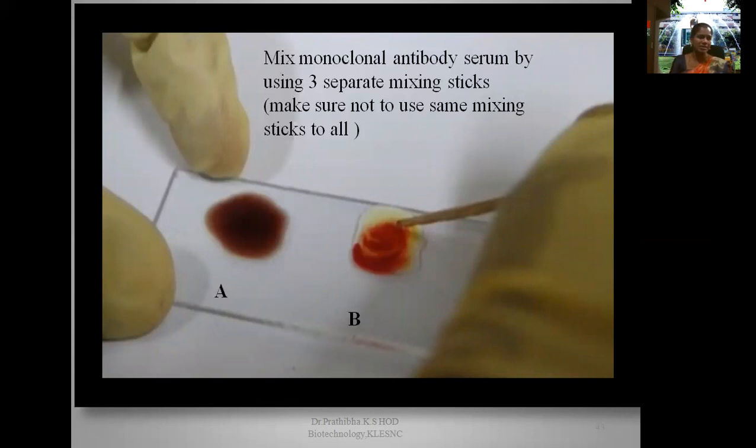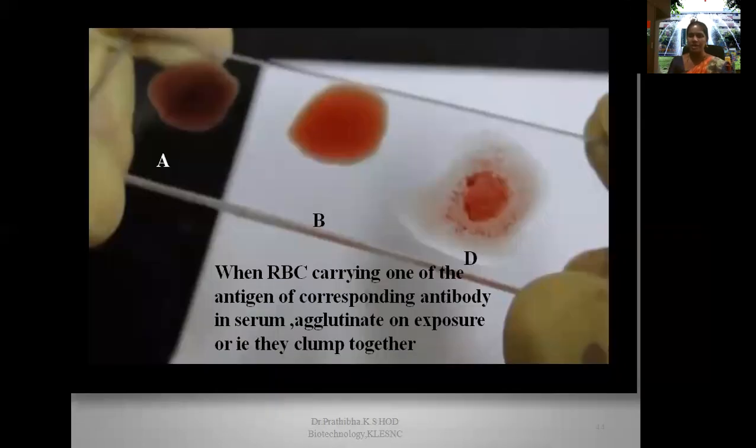One head. For example, if you have taken one particular region for the first circle, you can use that opposite region for the second circle, but you should not use the same tip for another circle. Okay, after mixing all three blood samples with the respective antiserum,